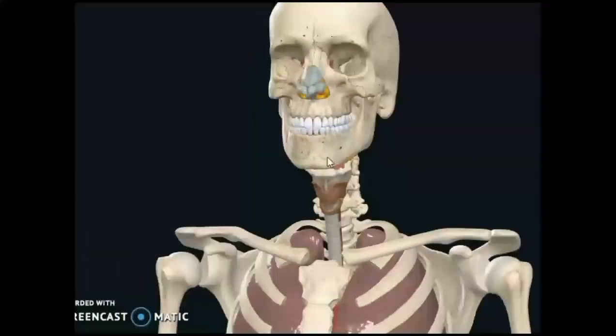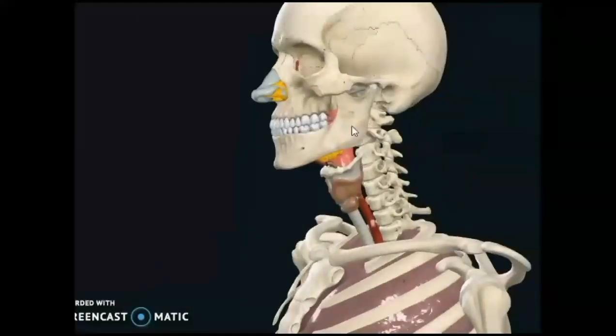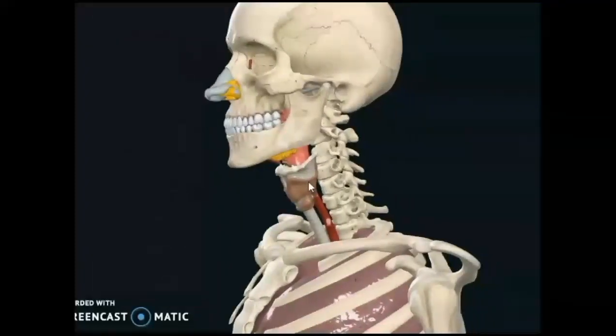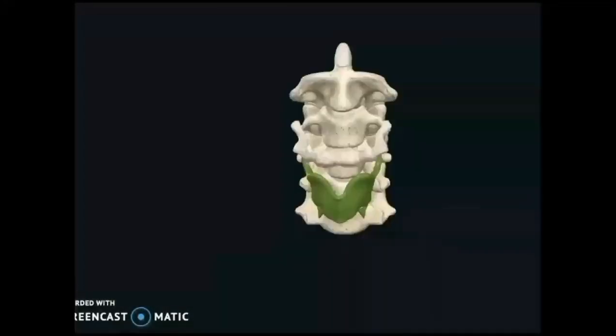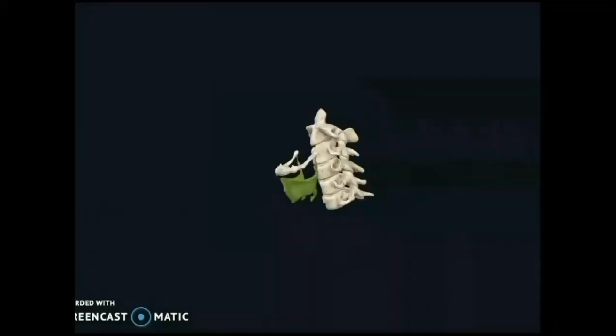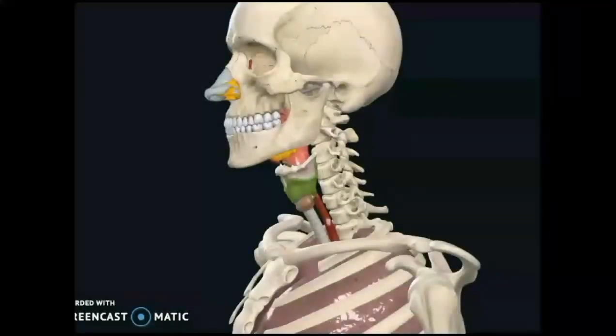Coming to the location here, you can see where the larynx is located. Larynx is located within the neck in front of laryngopharynx. It extends from the upper border of epiglottis to the lower border of cricoid cartilage. You can see that the thyroid cartilage acts as a shield protecting the larynx from the anterior direction, and it has other cartilages also.